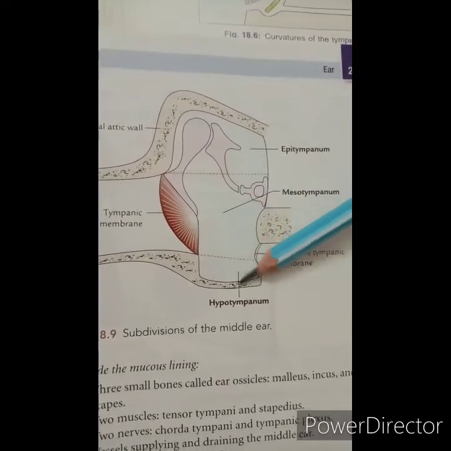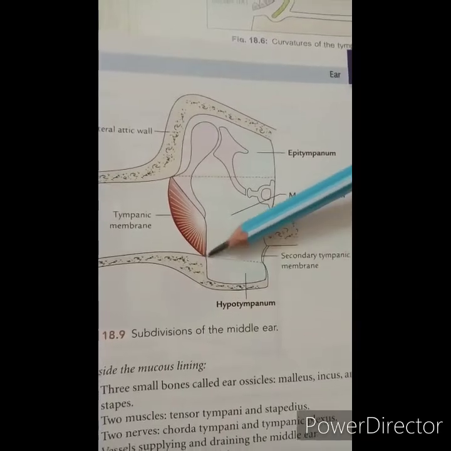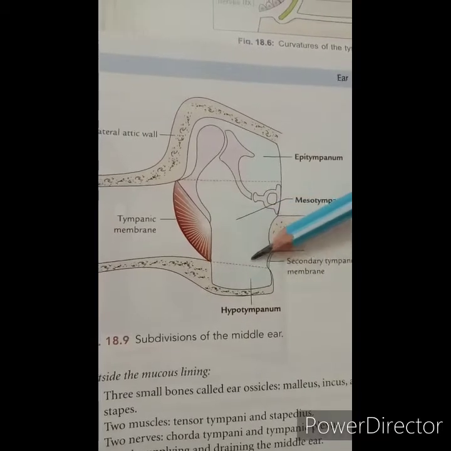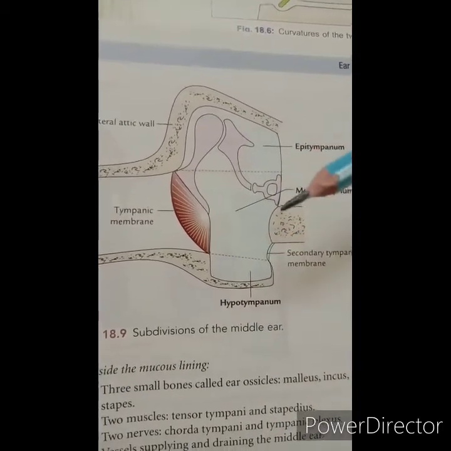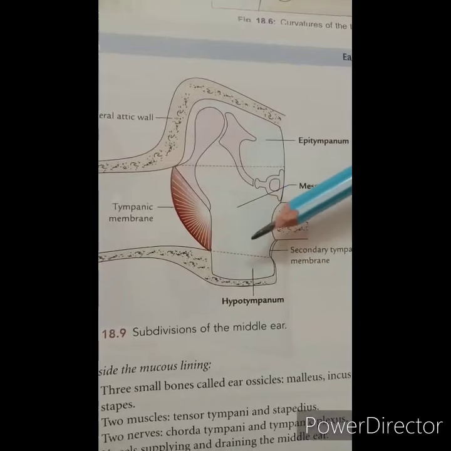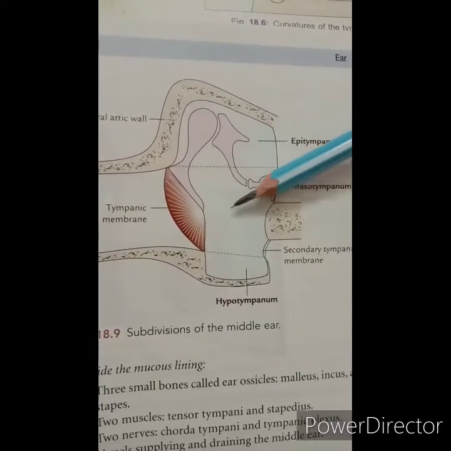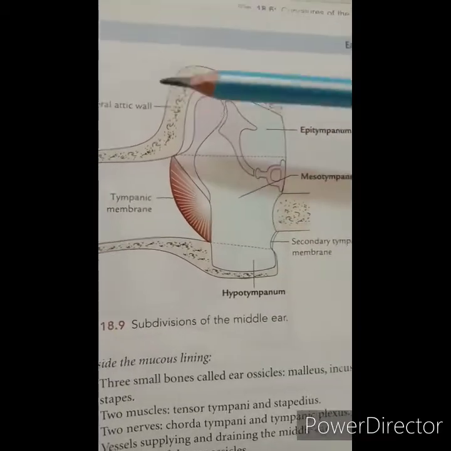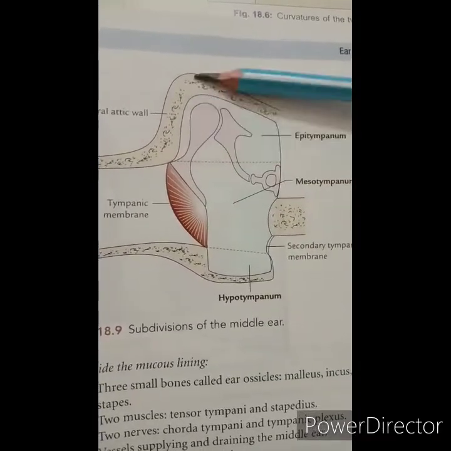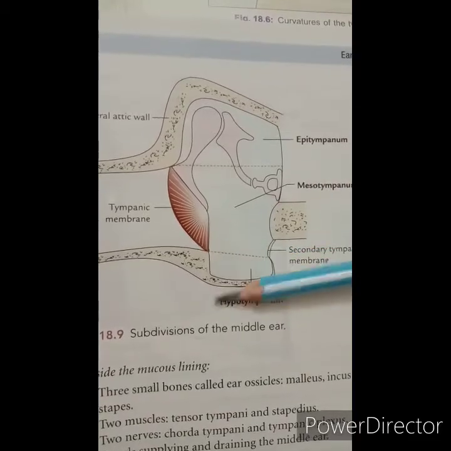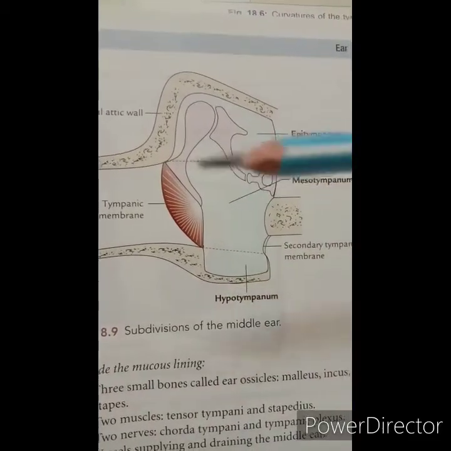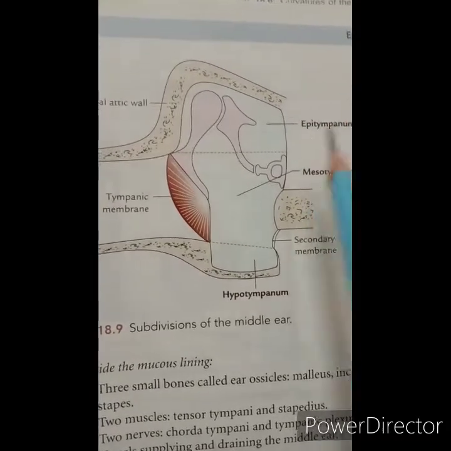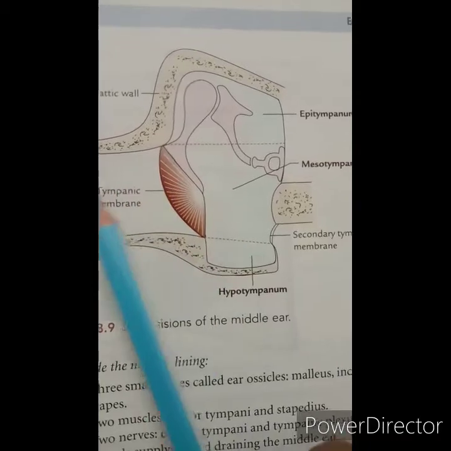And then the hypotympanium. So this one. This is the limiting margin. It is the part below the tympanic membrane. Then the boundaries: the middle ear is likened to a six-sided box and thus it presents six walls. First is the roof. So this is the roof, then this is the floor, then this is the anterior wall and this is the posterior wall. Then the medial wall, this one, and this is the lateral wall.